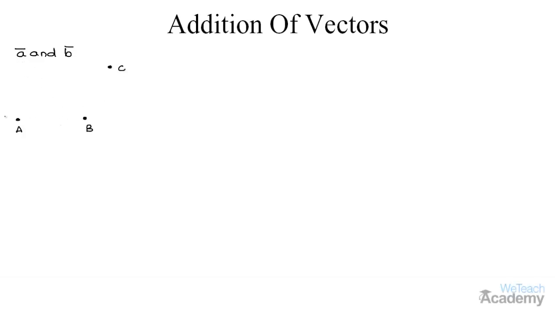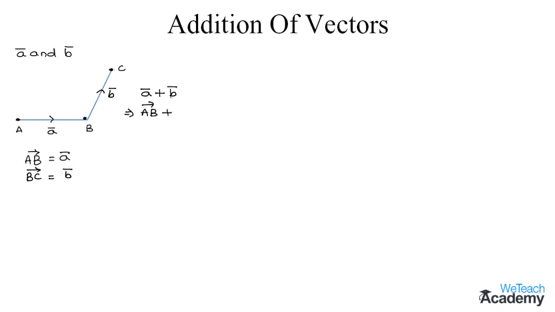Now let us join the points A and B, and suppose that the length of AB is a bar. So the value of the vector AB would be a bar, and similarly let us join the points B and C, and let us assume the length of BC is b bar. So the vector BC will be equal to b bar. Now let us find the value of a bar plus b bar. Here a bar is nothing but the vector AB and b bar is nothing but the vector BC.